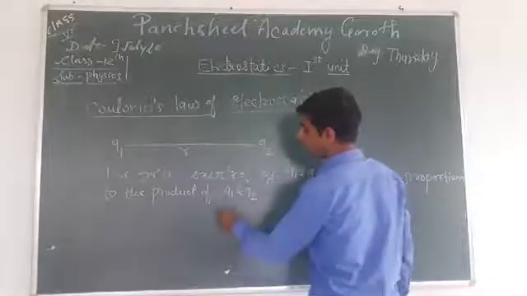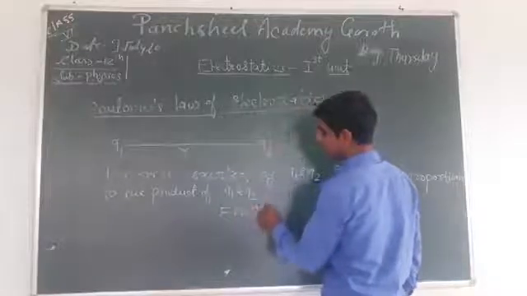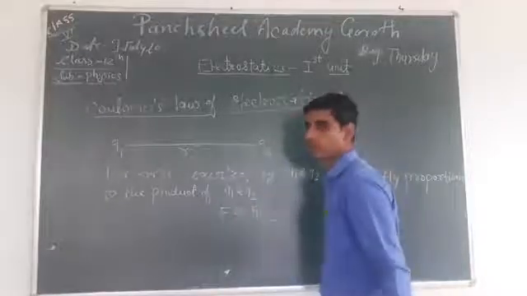In mathematical form, F is directly proportional to Q1 Q2.